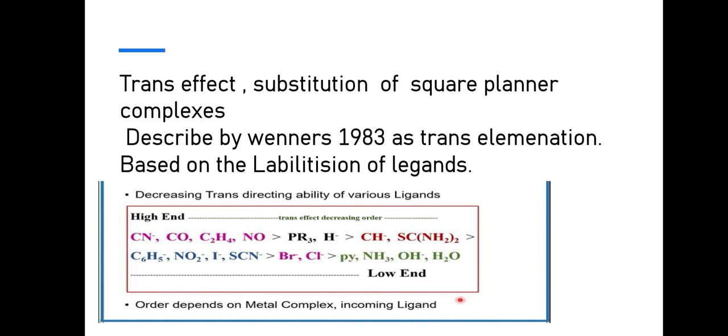So here is a series of decreasing trans directing abilities of various ligands. In the series, CN has the highest trans effect, and the last one, the water molecule, has a low trans effect.